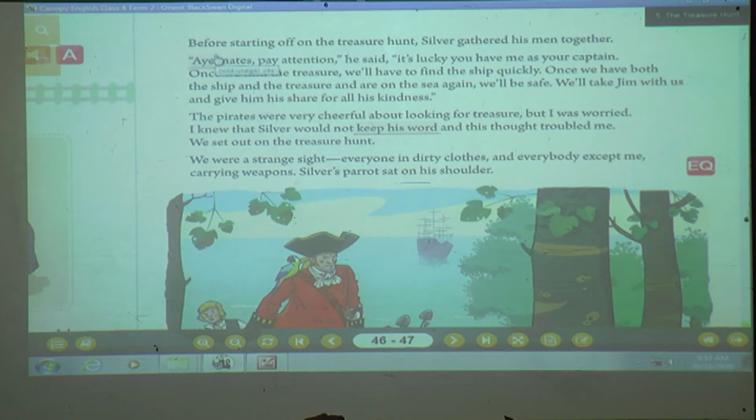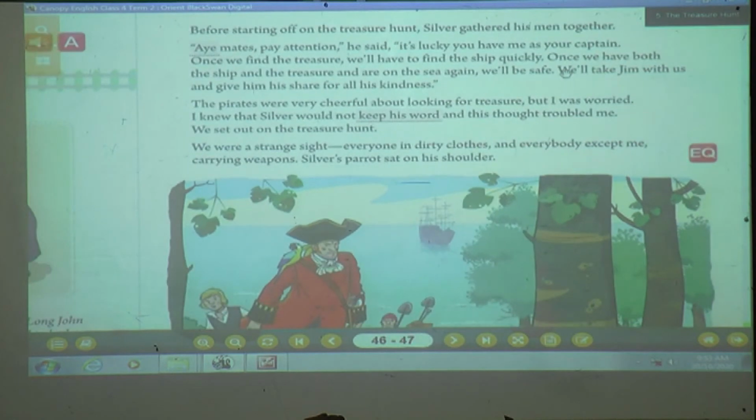Now they have started off to the hunt. Before starting off on the treasure hunt, Silver gathered his men together. So before going to that land, what did Silver do? He gathered his men. "A" is an old usage of the word, meaning "yes." Pay attention, he said. Who said? Yes, John Silver said.